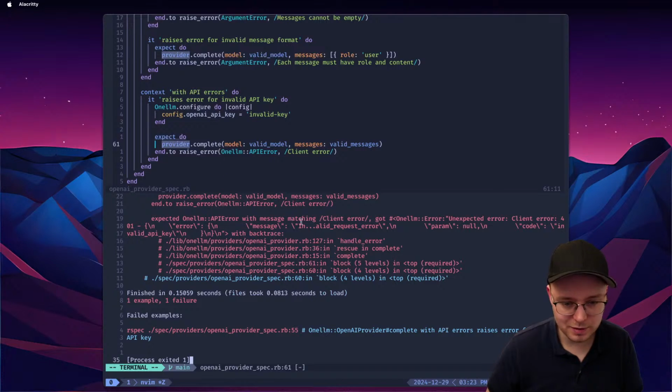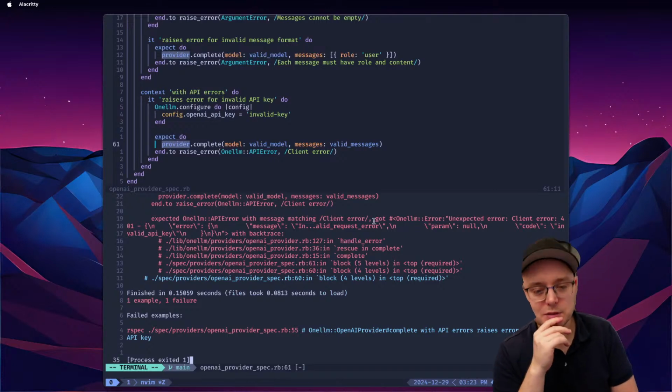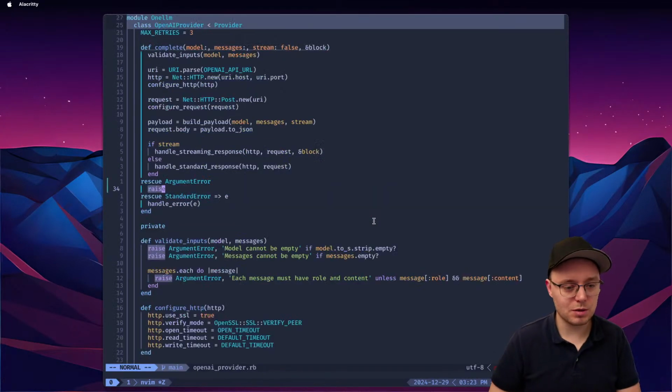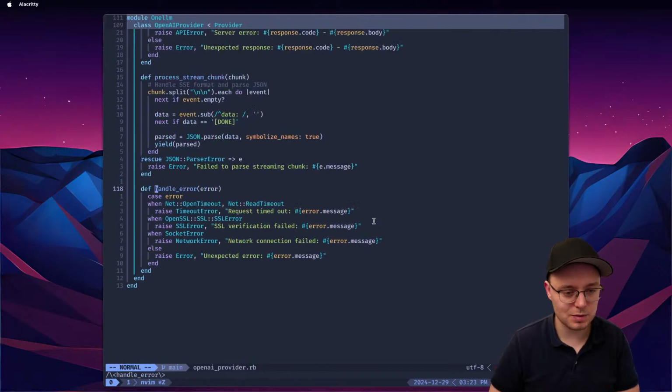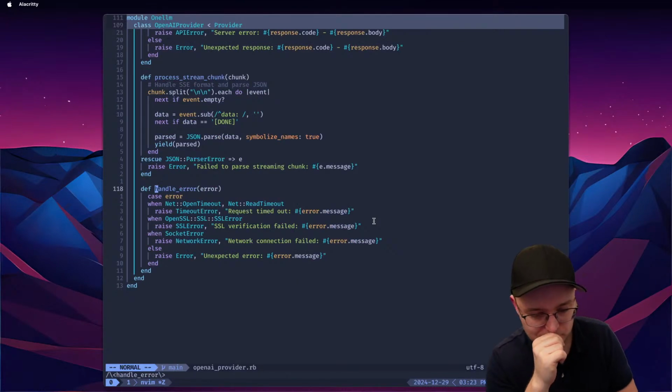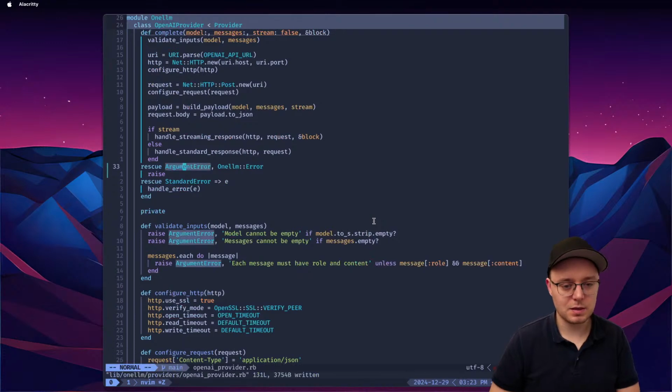LLM API refuse message, client error, got error, unexpected error. Yeah. So this is where we kind of want to do this, like LLM error, and we'll just re-raise it, and then for anything else we do this. And then this should work.